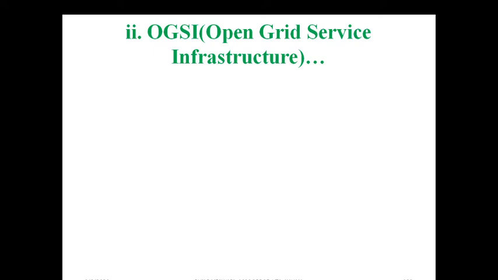OGSI, Open Grid Service Infrastructure. The architecture divides the functionality into different categories, but internally, how the systems have to connect, what hardware they have to use, what software they have to share, and how they can share memory, all of this is available with the infrastructure concept.